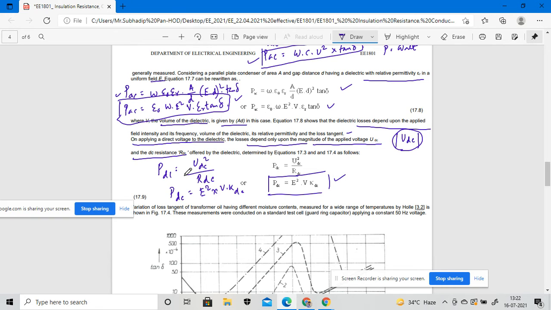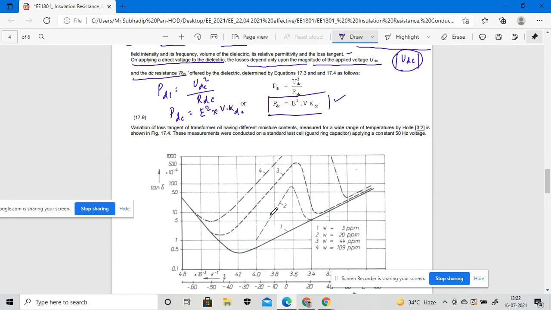Now consider the variation of the loss tangent of transformer oil having different moisture content. Suppose we apply a certain voltage for a fixed duration; the transformer oil with different moisture content was measured over a wide range of temperature, and that is shown in the figure below. These measurements were conducted on a standard test cell, also known as a guard ring capacitor, applying a constant frequency of 50 hertz voltage.